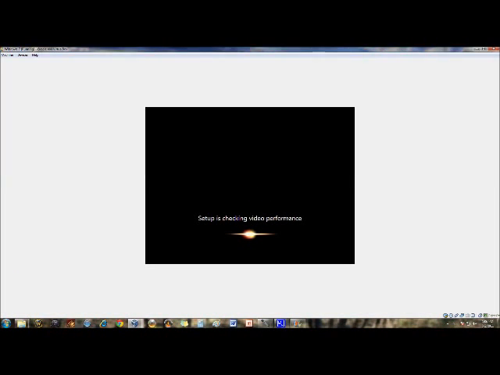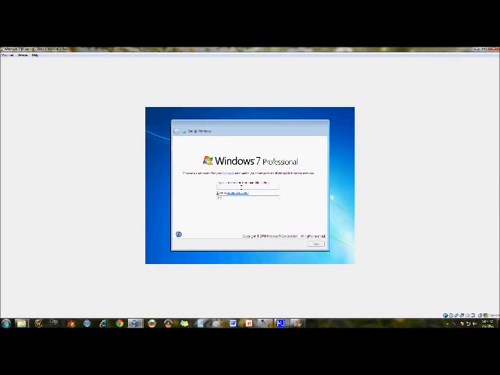Okay, and so now we're just looking at setup, preparing your computer for our first use. After all of this is done is where you do all the user settings, as for example your username, your password, installing updates like the recommended settings for installing updates, like turning it off or having it regular.